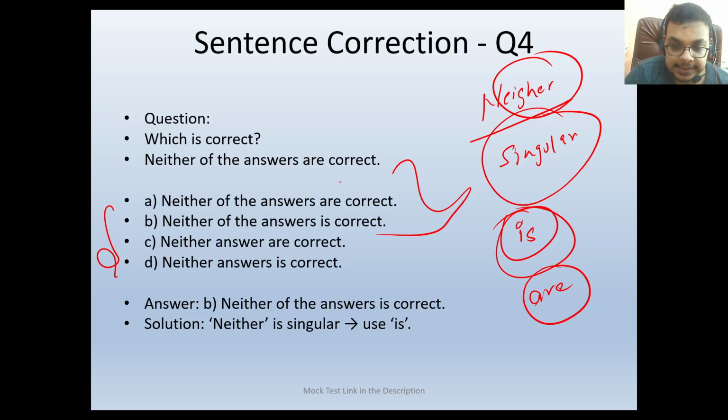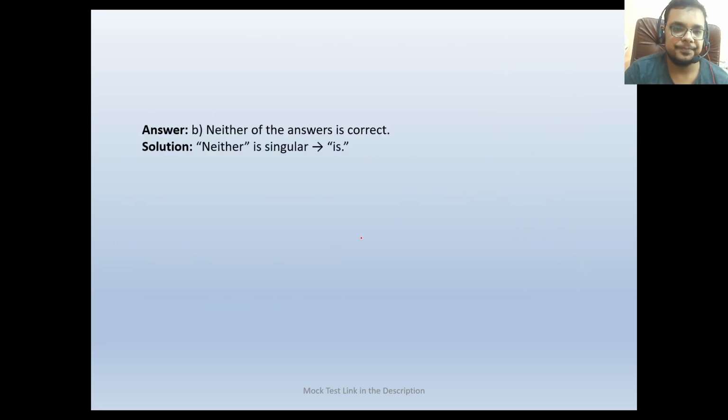So neither of the answers are correct is not correct. Neither of the answer is correct. See here, neither, the subject, as you can see, is singular. So neither of the answer is correct. This would be our right answer. With the singular, we always use is. So that would be our answer.